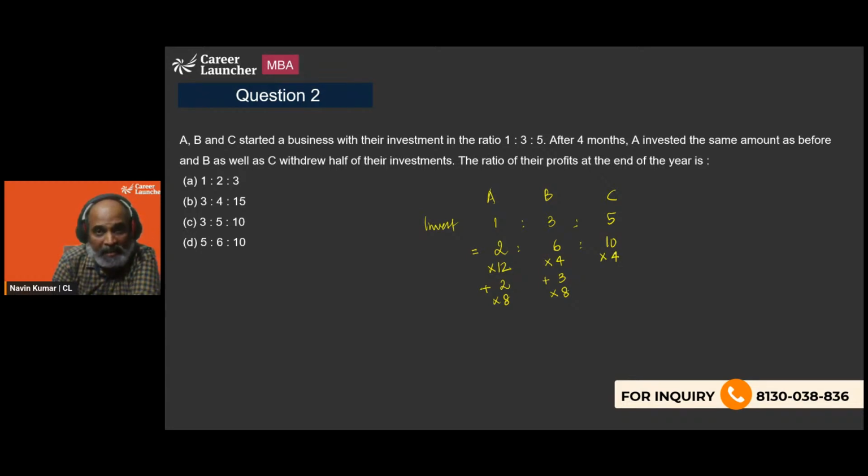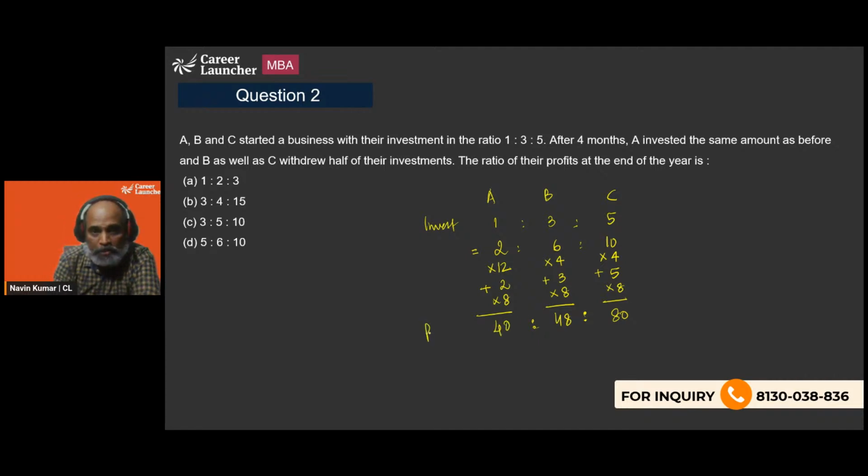C invested that 10 for 4 months, and then half of that was withdrawn, so only 5 was invested for the remaining 8 months. So for A this is going to be 12 plus 8, 20 into 2, which is 40. For B, this is going to be 24 plus 24, which is 48. For C, this is going to be 40 plus 40, which is going to be 80. So 20 into 2 is nothing but 40.